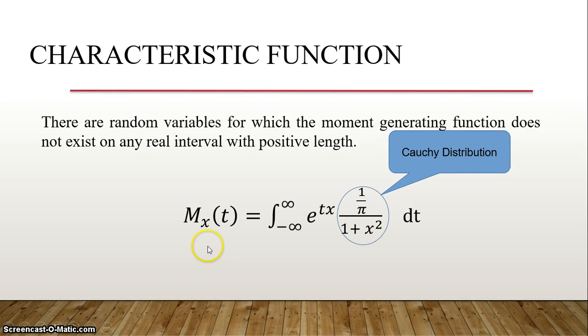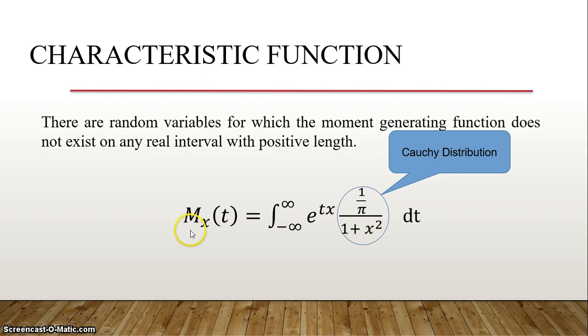Now consider a typical distribution called the Cauchy distribution, which has the probability density function 1 by pi divided by 1 plus x square. If I calculate the moment generating function for such a distribution, it will be infinite, so it cannot be defined. If you do the integration, we end up with infinity. So if I want to know the moments of the Cauchy distribution using the moment generating function, you cannot. In those cases, we go for the characteristic function.